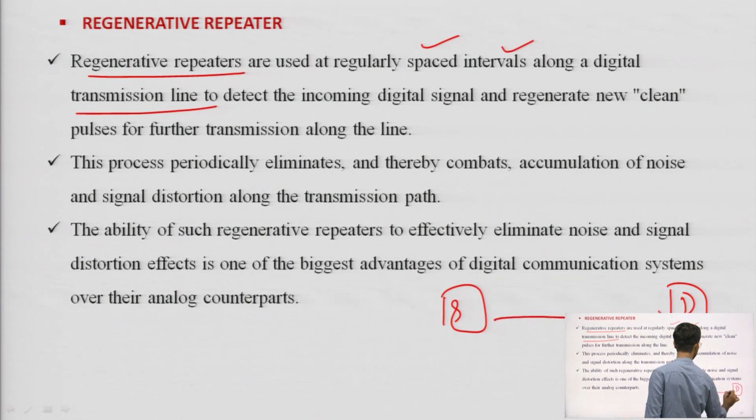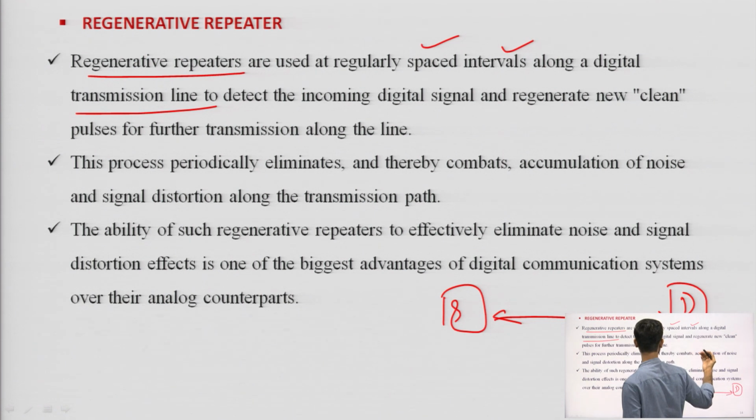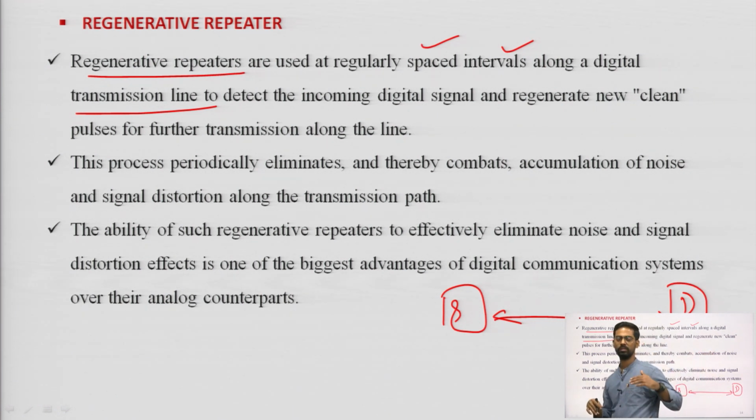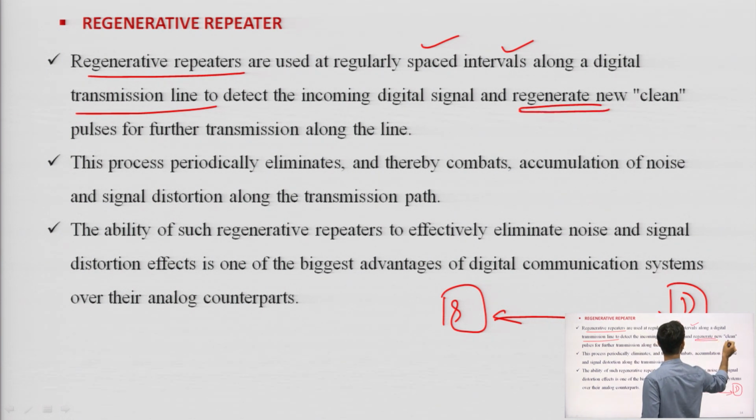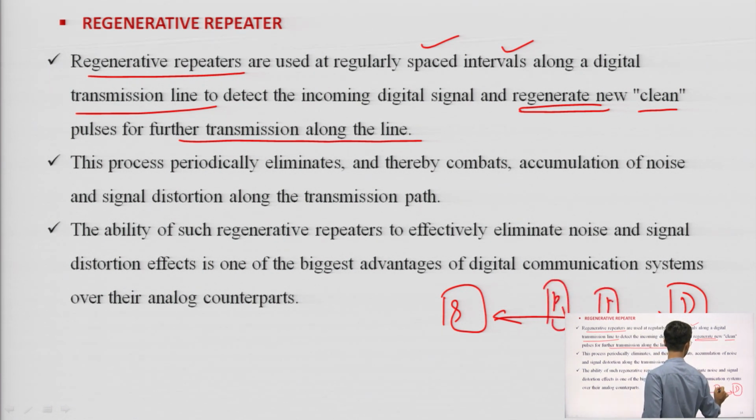If they are several kilometers apart, then we have to add repeaters so that the signal strength is maintained. Repeaters detect the incoming digital signal and regenerate new, clean pulses for further transmission along the line.